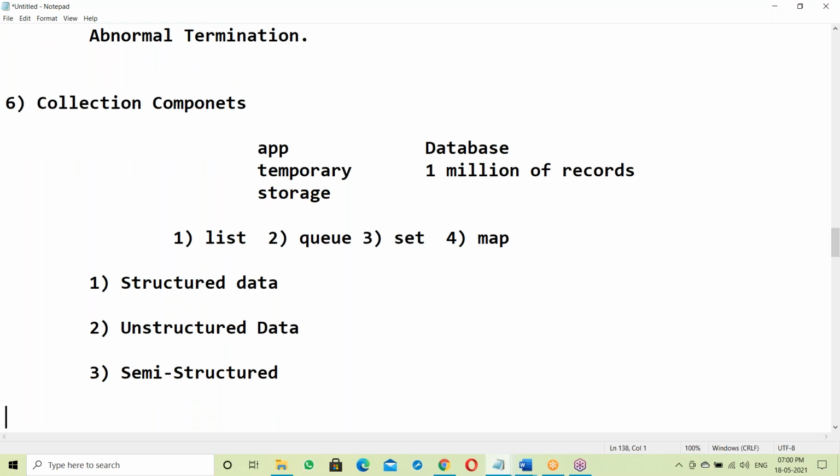These are different types of data, so depending on the data, we can use different kinds of components. For structured data, list components are best suitable. For unstructured data, map is best suitable. For semi-structured data, in that case, queue is the suitable one. Yes, we'll discuss it. In the actual topic, I'll explain.